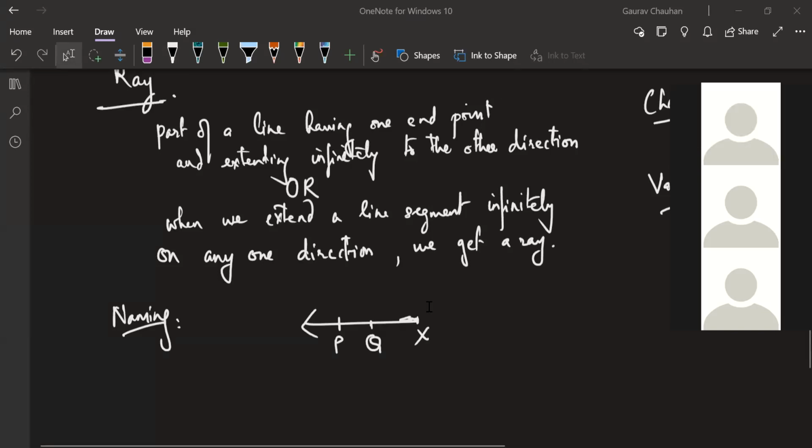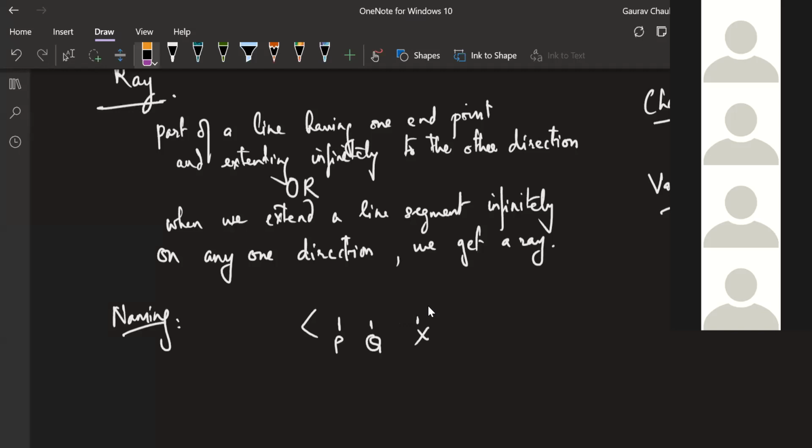This ray which I have drawn, how will you name it? Sir, we can name it as XP with a ray above. XP, and above I should draw a ray. Which direction should the ray be, P or X? Right side, sir. Right side, okay. And XQ also we can do, sir. XQ, okay, with a ray on top, right side.